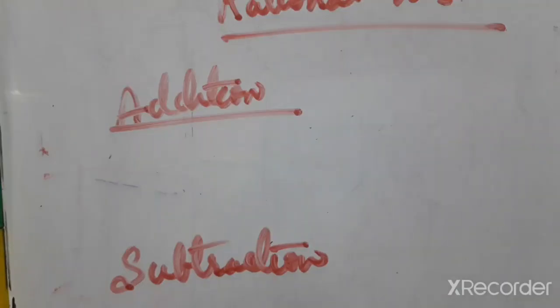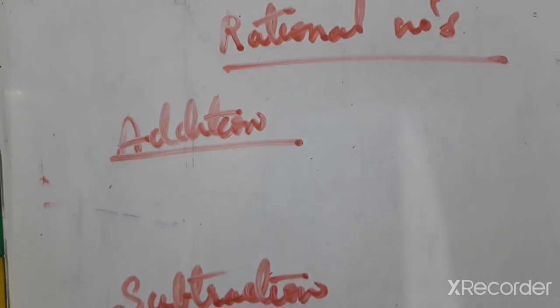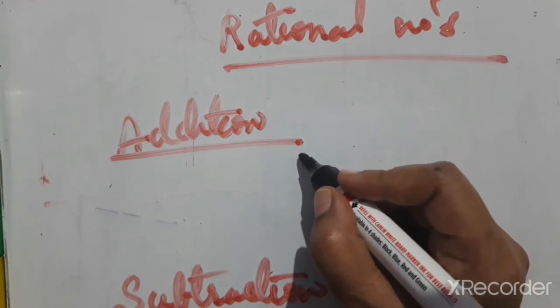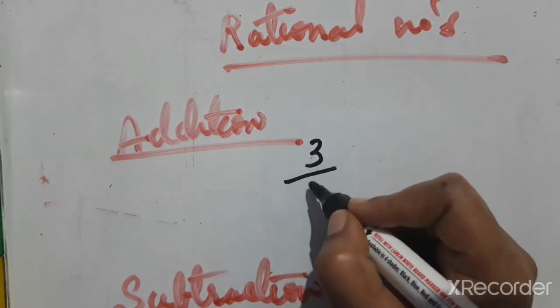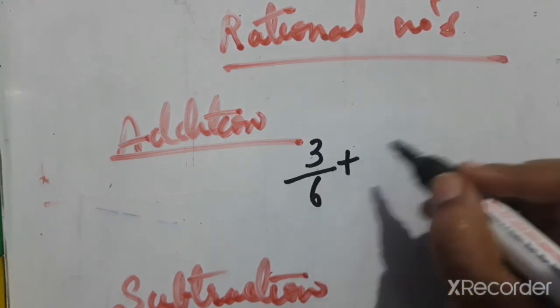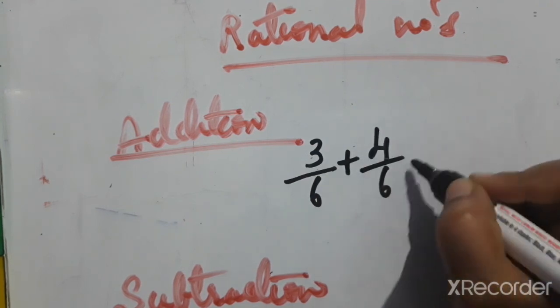Now we have to check whether rational numbers are closed under addition, subtraction, multiplication and division. Addition means adding any two rational numbers, for example, 3 by 6 plus 4 by 6.